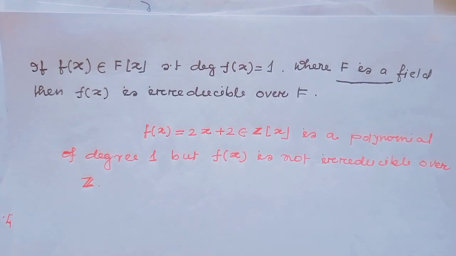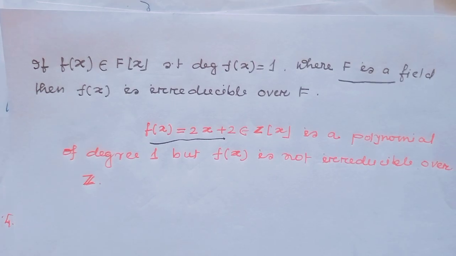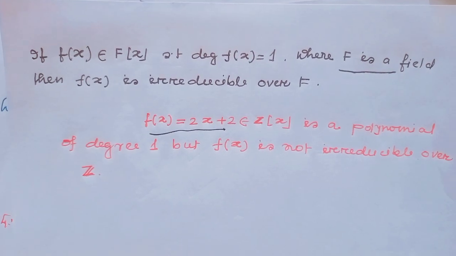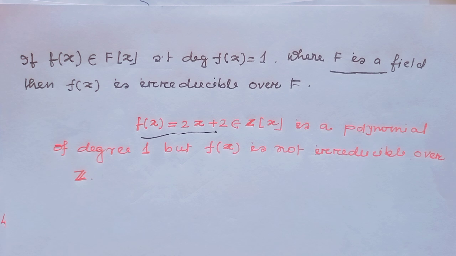A degree 1 polynomial is always irreducible when F is a field. If we consider f(x) equal to 2x plus 2, a polynomial of degree 1, but f(x) is not irreducible over Z.